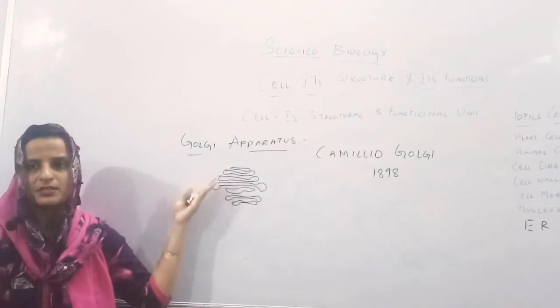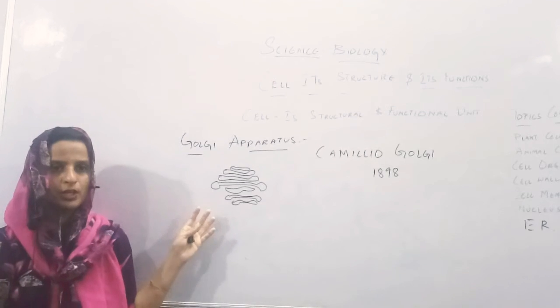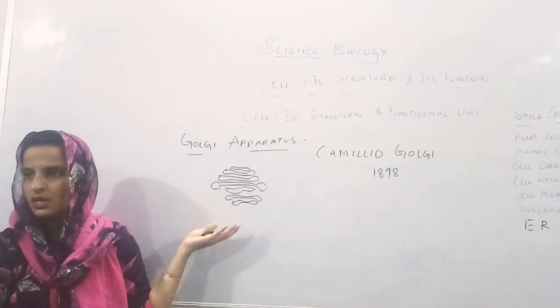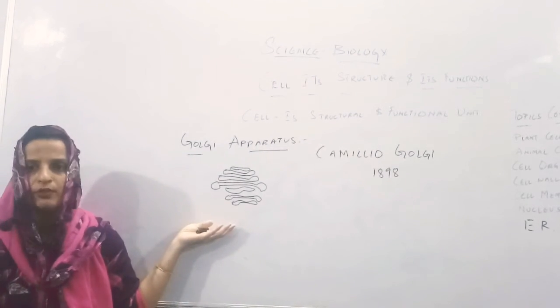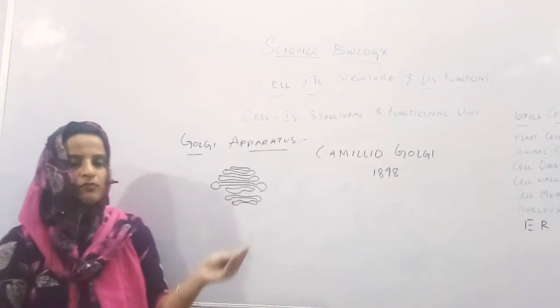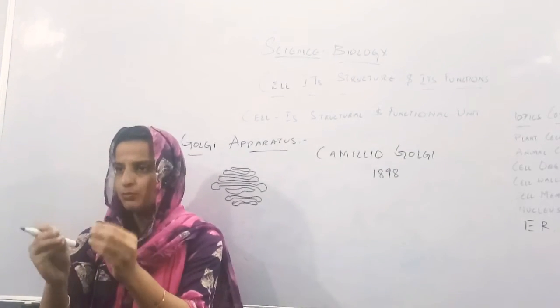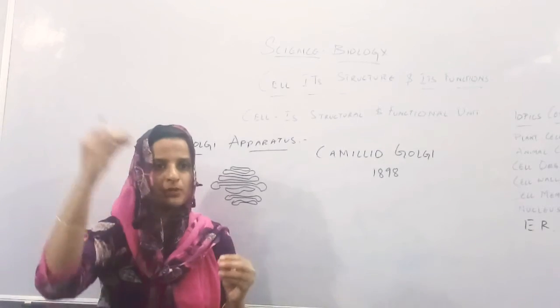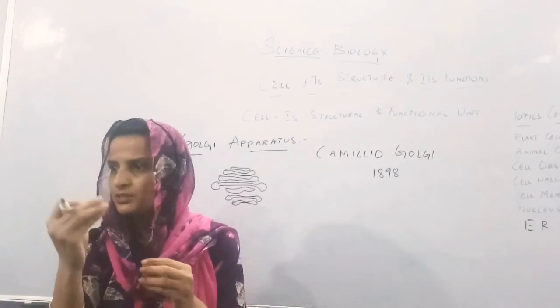Now, we have just studied in the class that in the endoplasmic reticulum, ribosomes are present. Those ribosomes are helpful in the production of proteins. Okay, now once the protein is ready, that protein has to be transferred to the place where it is required.